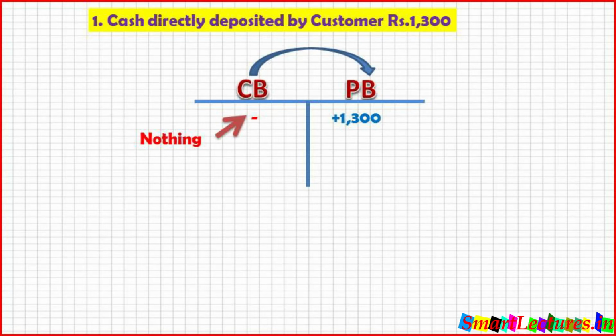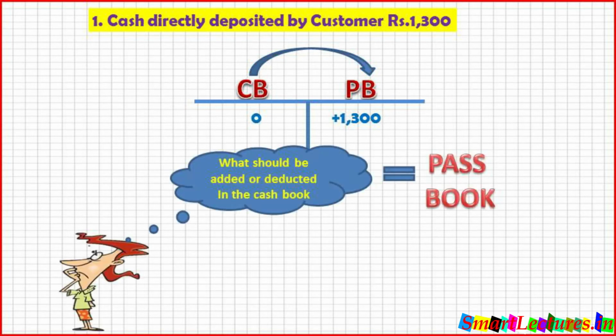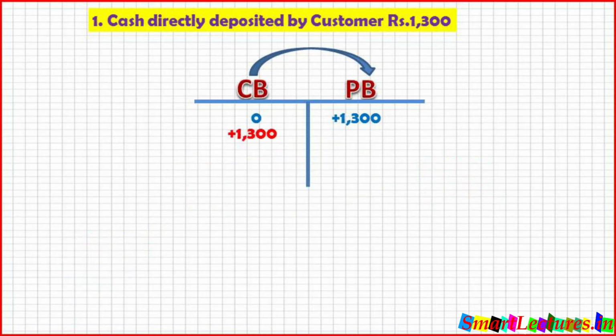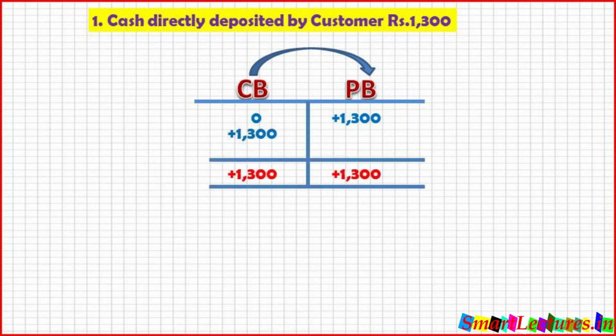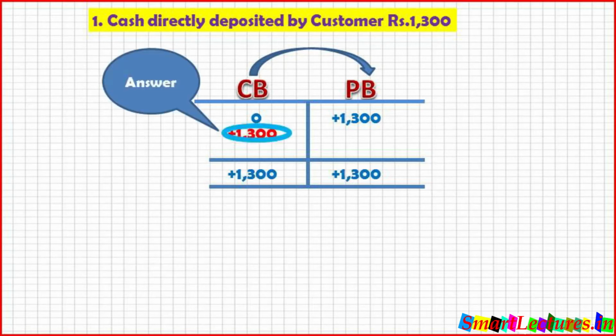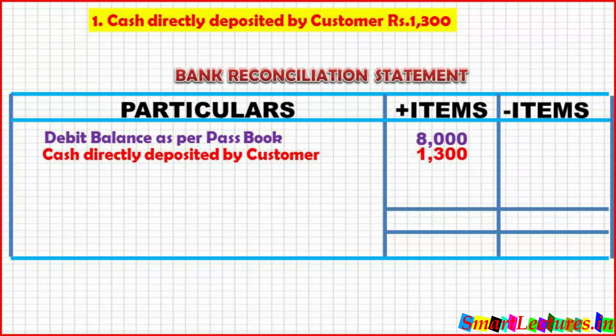Now the question is, we have to start from cash book and we have to reach passbook. It means what should be added or deducted in the cash book so that we can be equal to passbook. It will be plus 1,300. Means if you add 1,300 in the cash book, the total on both sides will be equal. That will be plus 1,300 and plus 1,300. So our answer is plus 1,300. So in bank reconciliation statement, cash directly deposited by customer 1,300.